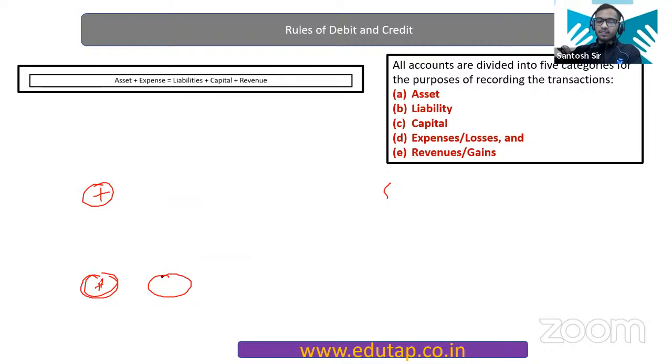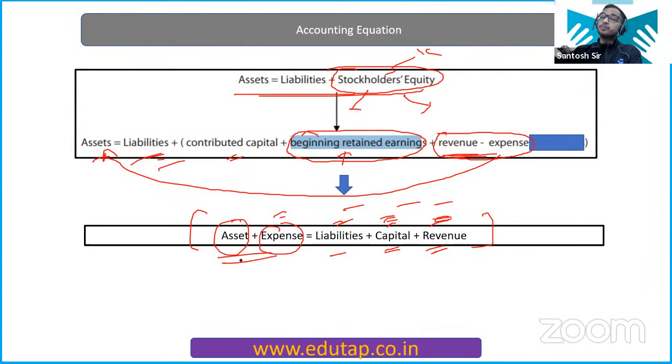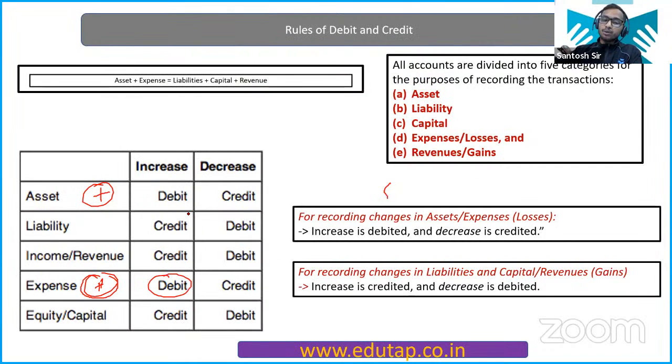And just now we have discussed that asset and expenses behave in the same way. So you need to remember that when asset increases, like in the case of cash, when cash comes, means cash is increasing, so this cash account or any asset account will be debited.